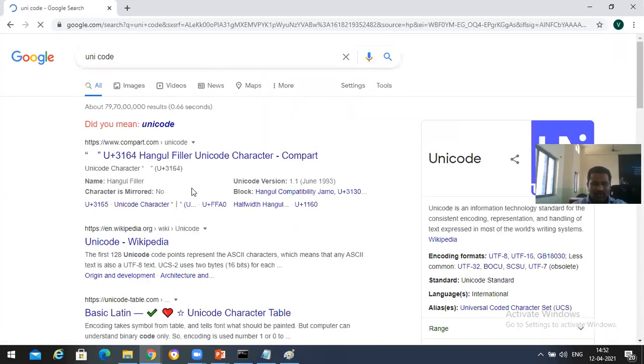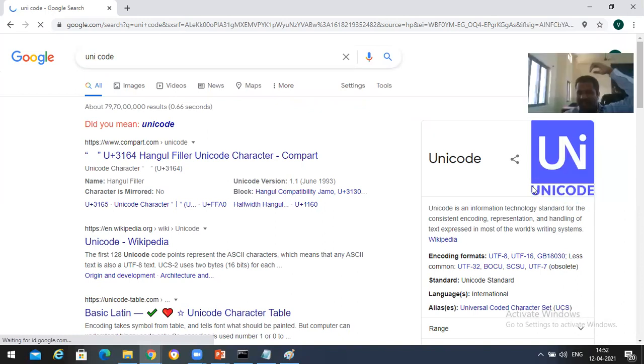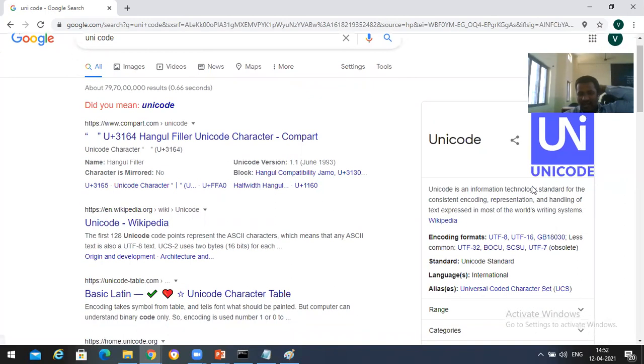If you type Unicode, you will find it on Wikipedia. Unicode is an information technology standard for consistent encoding, representation, and handling of text.